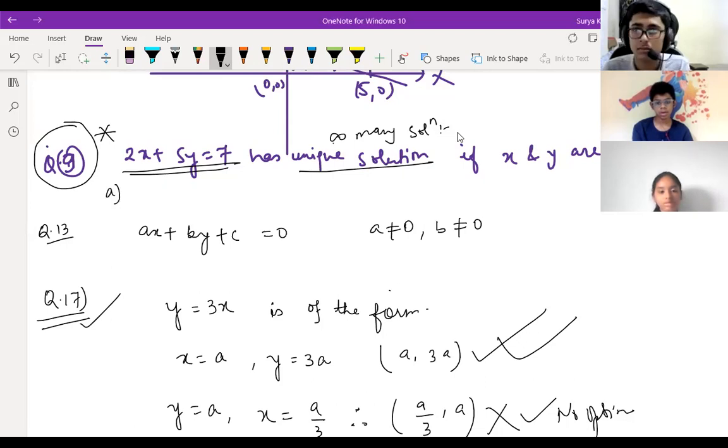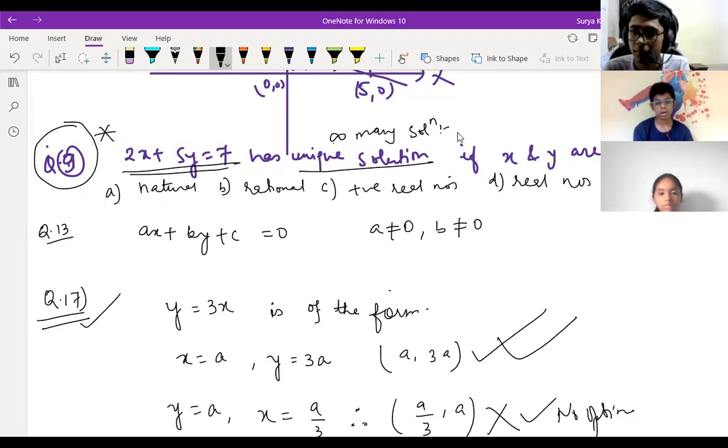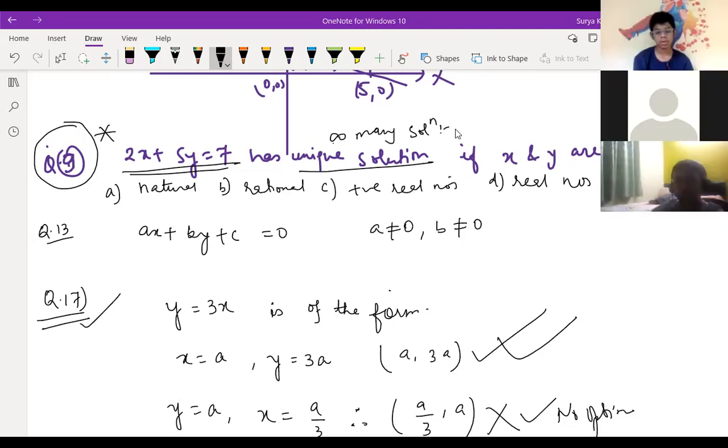Option A, natural numbers. Second one is rational numbers. Third one is positive real numbers. And last one is only real numbers. Which option is correct over here? Is it B, sir? How does this have a unique solution? Even if any equation is given, it has so many solutions. How will a unique solution be there? At that time I'm not understanding, because whatever value we have here, in all cases it's having what?